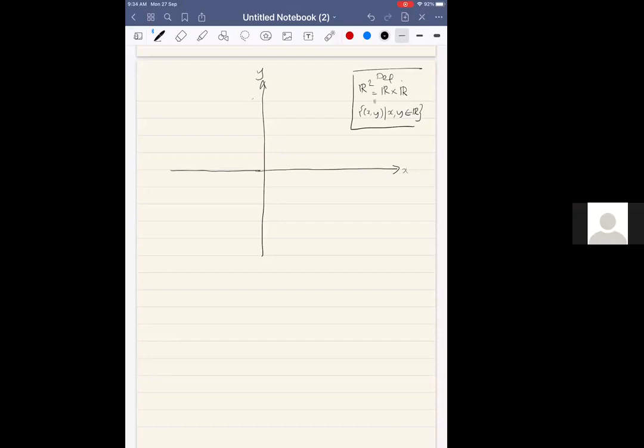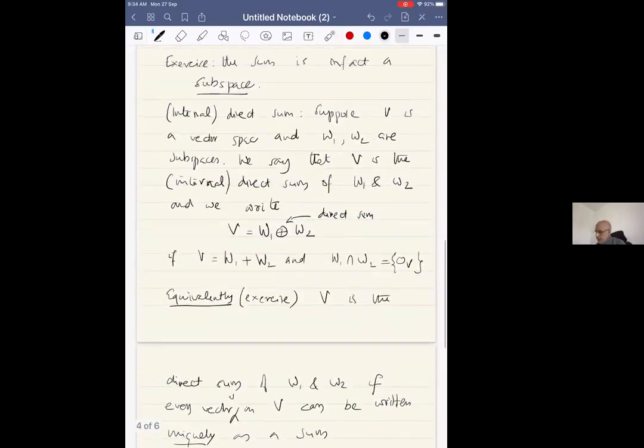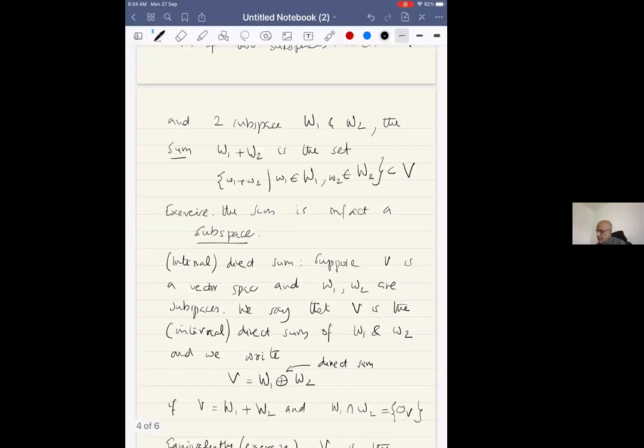So you can have many sums of 2 subspaces. Yes. Given 2 subspaces, the sum is well defined. Okay. I think you didn't understand the notation. So look at this notation here. So what does this mean? You have to really understand this notation. Do you understand this notation? Yes, sir. What does it say?